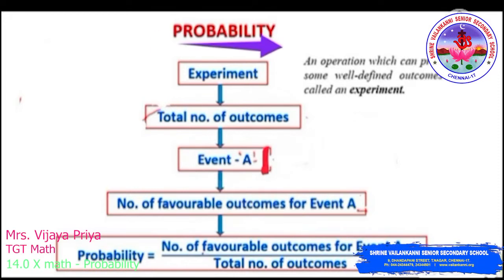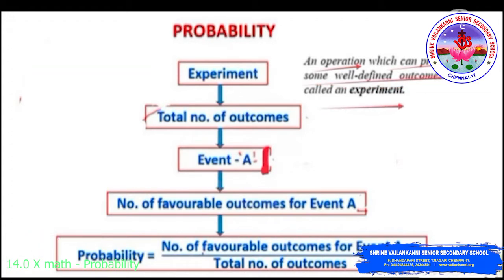Under probability, we are going to see some experiments, where an experiment is defined as an operation which can produce some well-defined outcomes. For example, tossing a coin is an experiment, where in tossing a coin you will get either a head or a tail. So in this experiment the outcomes are well defined.